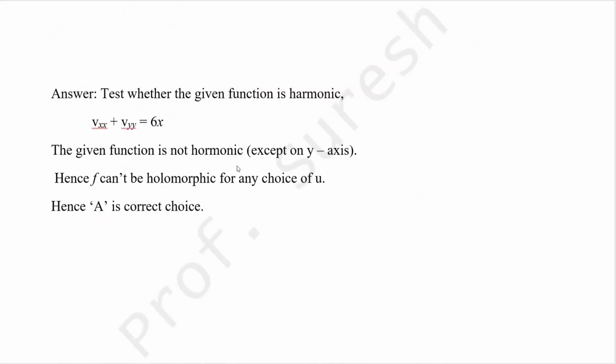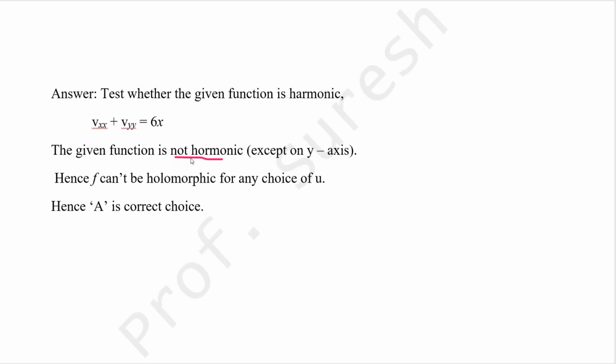Test whether the given function is harmonic. To be a real or imaginary part of an analytic function, the function must be harmonic, as we saw in the previous theorem. Now we find vxx + vyy = 6x. The given function is not harmonic except on the y-axis, because x = 0 makes this 0, but except on the y-axis this function is not harmonic.